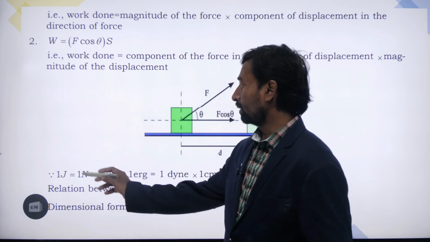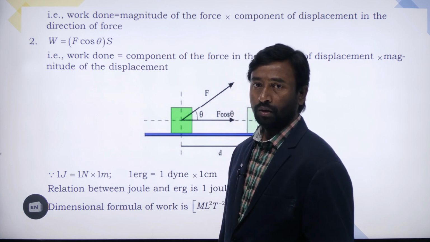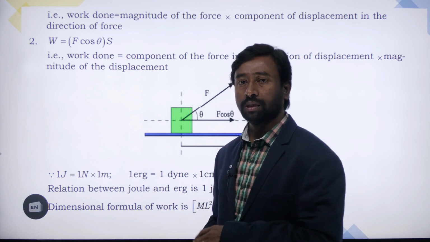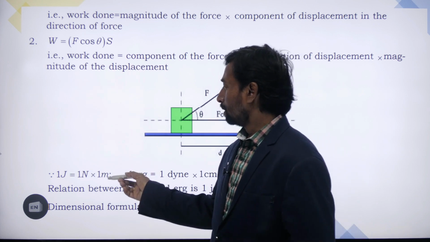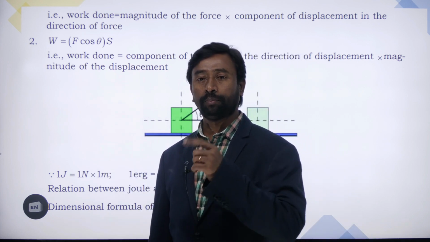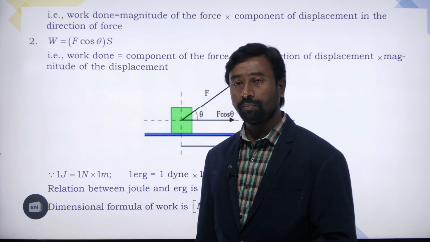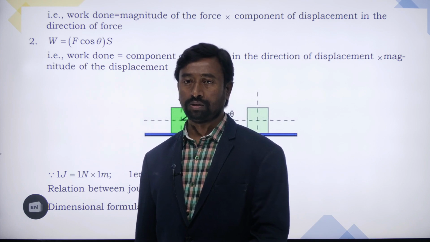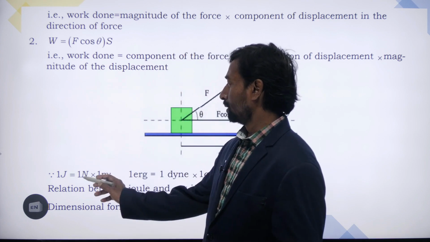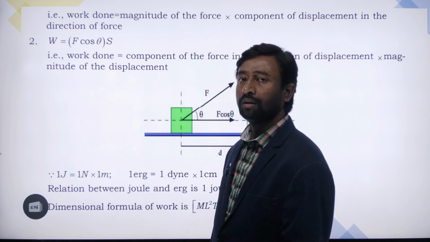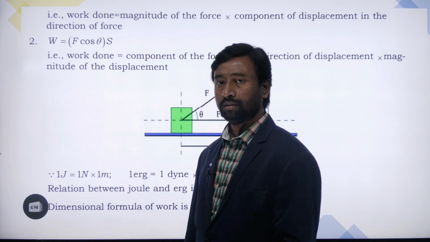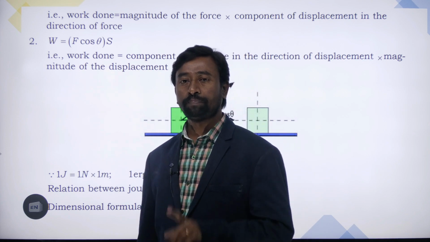So how can you define this joule? When 1 newton of force is applied on a body, if the body undergoes a displacement of 1 meter, then the work done is said to be 1 joule. So if 1 newton of force is applied on the body and the body undergoes a displacement of 1 meter, then the work done is 1 joule.